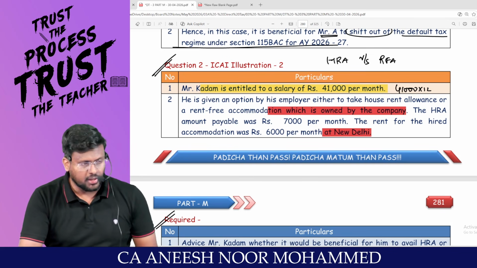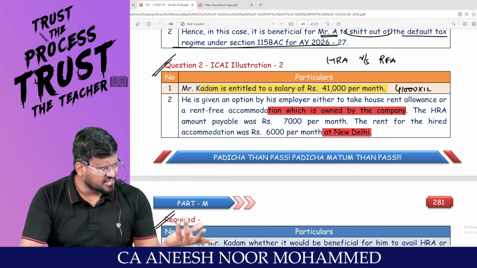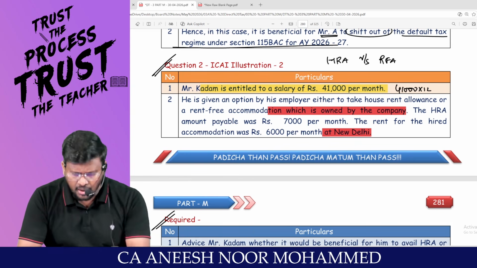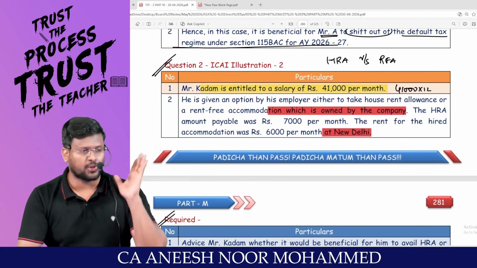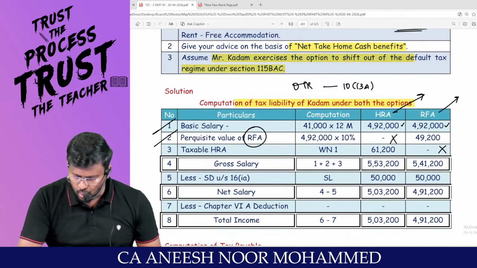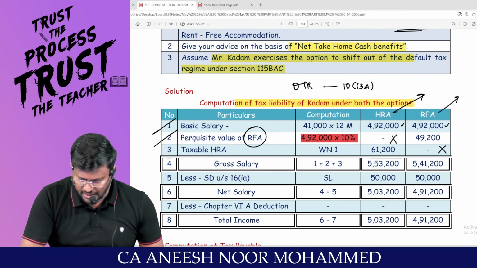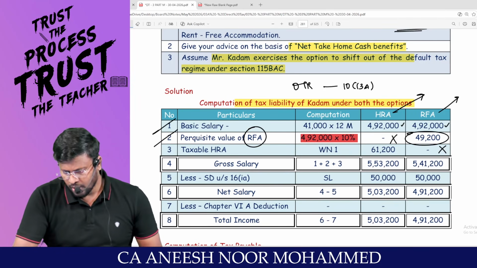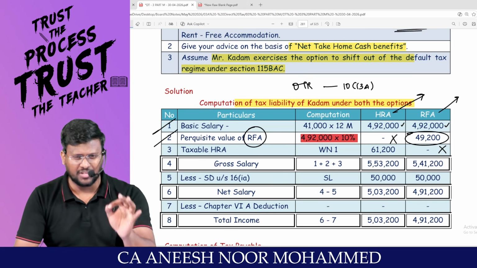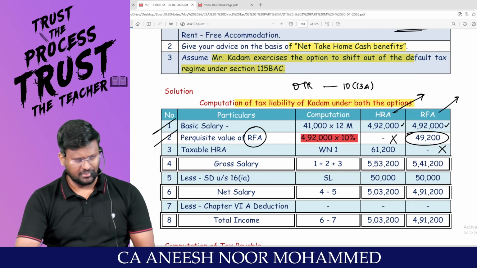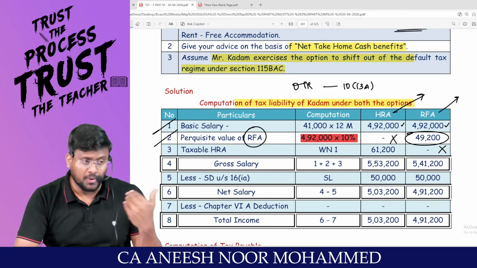You tell me, New Delhi, more than 40 lakhs. Then 10% of salary will be treated as the value of perquisite. So the salary comes to 4,92,000. So 4,92,000 into 10% comes to 49,200, which is the value of the RFA.